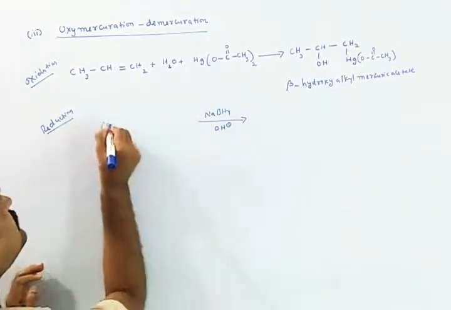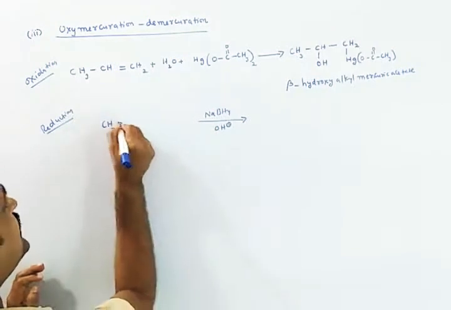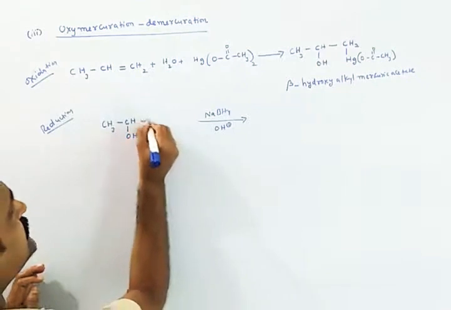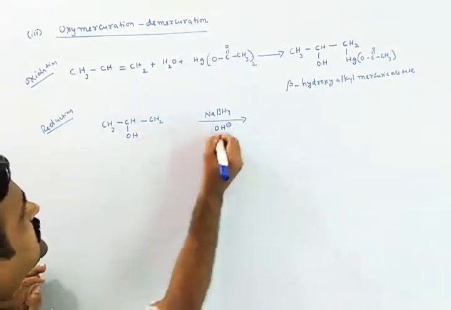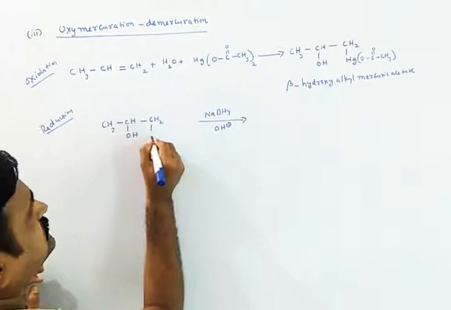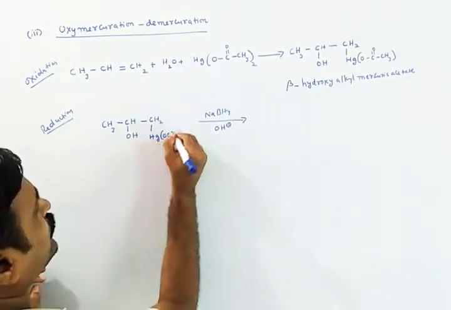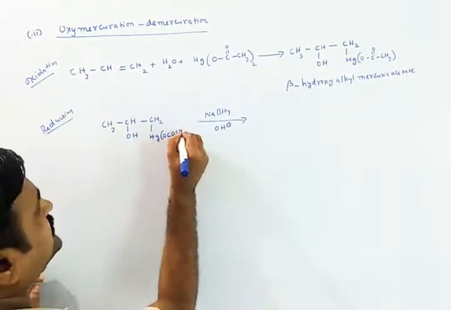So then what is the product? CH3 CH, this is OH, this is CH2, this entire thing is mercury, OCOCH3.